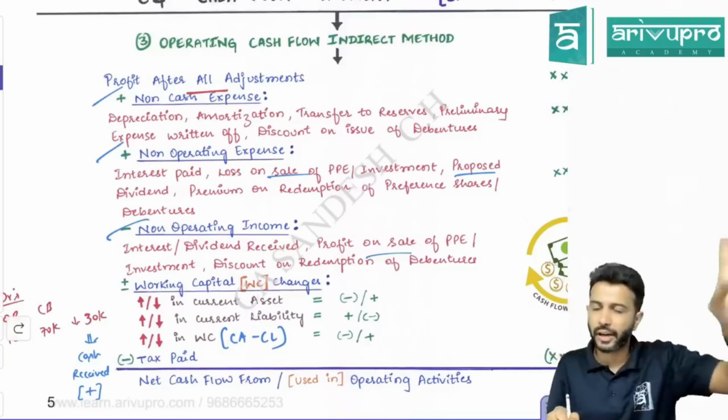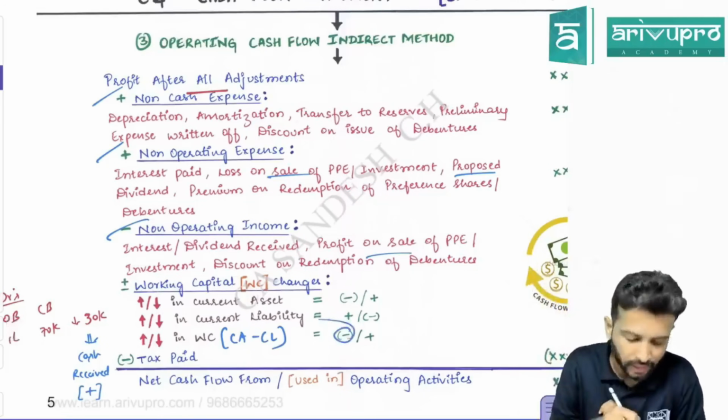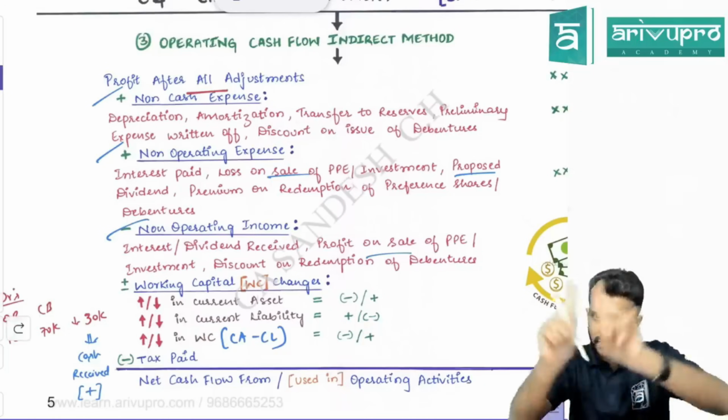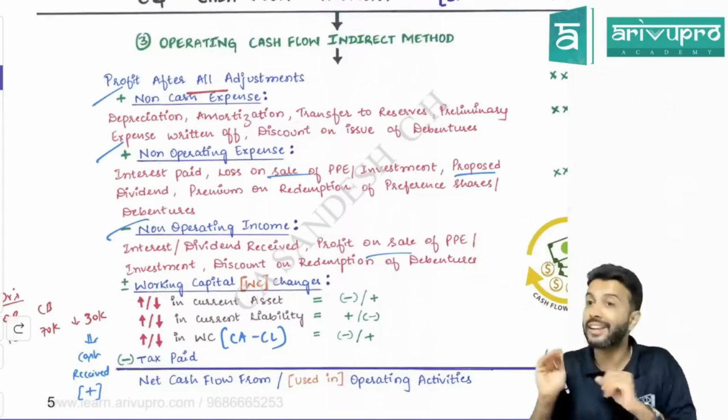There's another scenario also, leave that out. So if current asset has increased, what do we do? Minus. So increase in working capital we will minus. Decrease in working capital we will plus. The logic of each plus and minus I've given you with illustration. Now we'll not waste the time in going into that logic. Not the right time to discuss that.